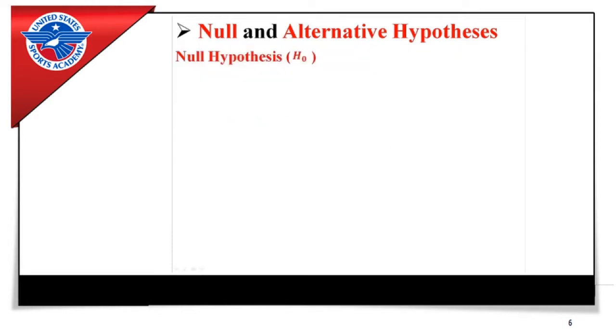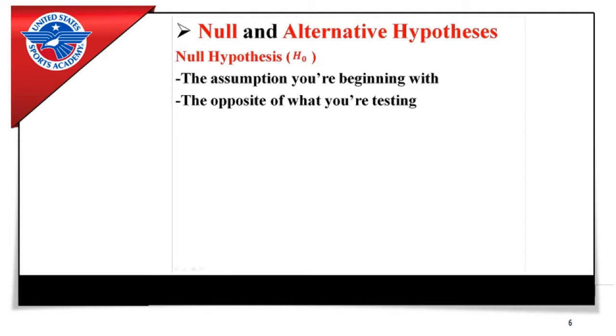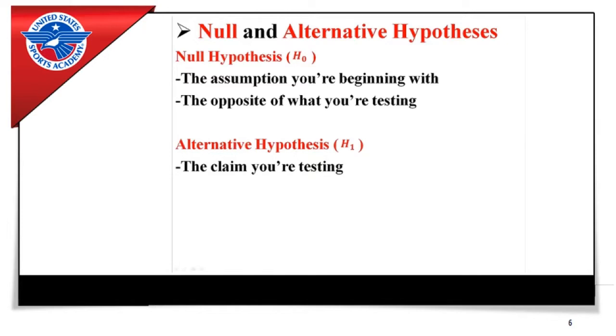Now, the first type of hypothesis is the null hypothesis. That's going to be represented usually by HO or H0. This is the assumption you're beginning with, or basically the opposite of what you're testing. Remember, we're beginning with the assumption that the school will be at 85%. And also, we're testing to see if it's different from 85%. So the opposite of that would be if it's the same. So we're going to start with the assumption that it will be 85%. And then we have the alternative hypothesis, which is represented by H1 here, and sometimes you might see HA instead of H1. That is the claim that you're testing.